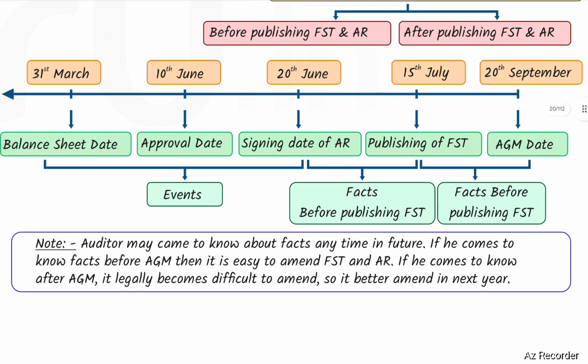The auditor may come to know about facts anytime in future. If he comes to know of facts before the AGM, then it is easy to amend the financial statements and audit reports. If he comes to know after the AGM, it legally becomes difficult to amend, so it is better to amend in the next year.